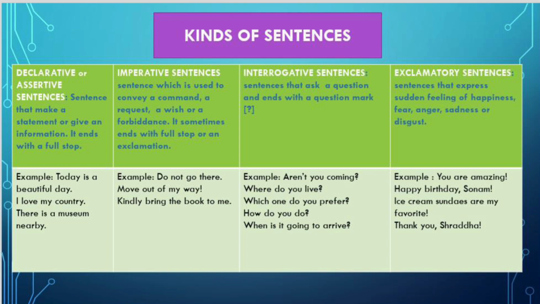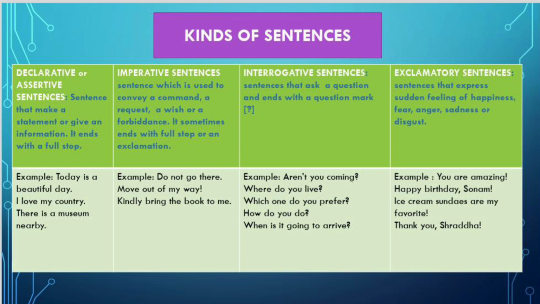So you are telling something, you are giving information, you are making a statement, right? And if you look closely, you will see that all these sentences end with a full stop. The second type of sentence is the imperative sentence. Now, imperative sentences are those sentences that convey a command, a request, a wish, or a forbiddance.